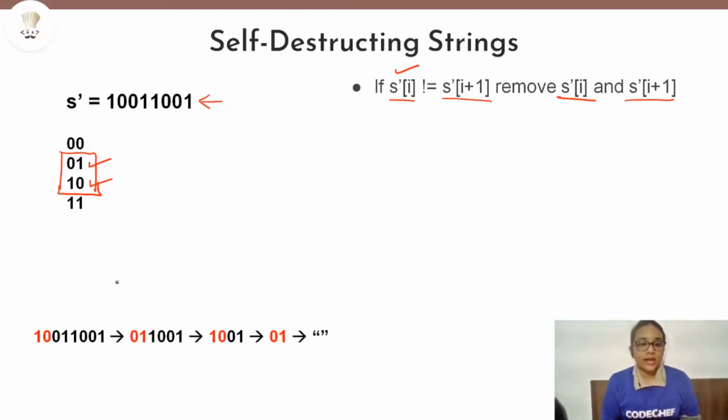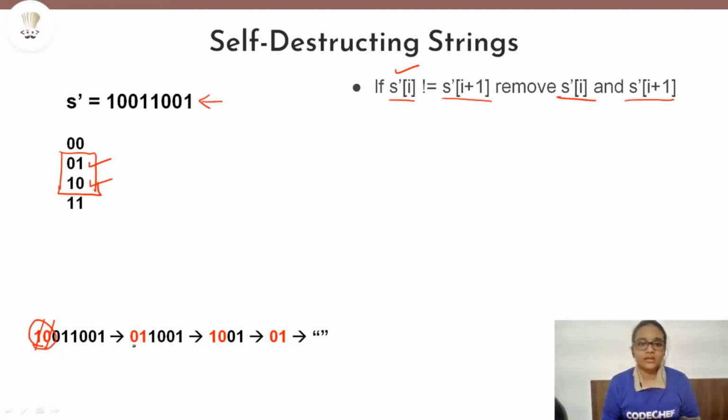As you can see here, the first time I am removing 1 0, because we have to choose two characters such that they are different from each other and also adjacent to each other. So I have chosen the first two characters, 1 0, and we will remove these two characters. So the leftover string will be 0 1 1 0 0 1. Now again we will choose two such characters which are different from each other and also adjacent. So I have chosen 0 1 here.